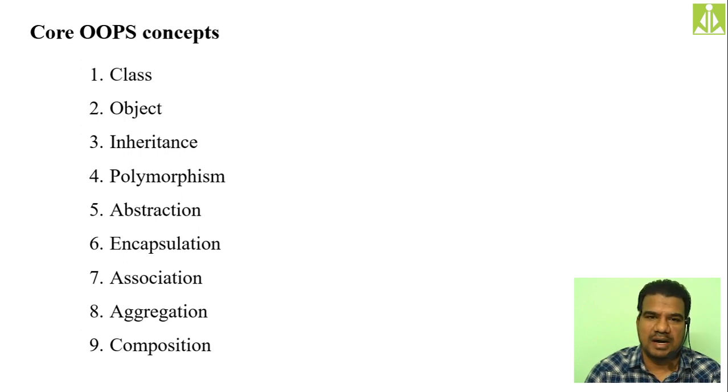If you destroy the department, let us assume we are completely destroying the ECE department. Does it mean we are destroying the teachers or the faculty members? No, they can work freely. Department is something like a virtual entity which we have destroyed. Even after destruction of the department, the faculty members, the faculty objects can survive and can work. So this sort of relationship, where even after the destruction of the parent class, the child classes are existing, we call it an aggregation.